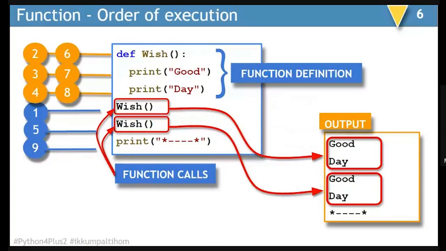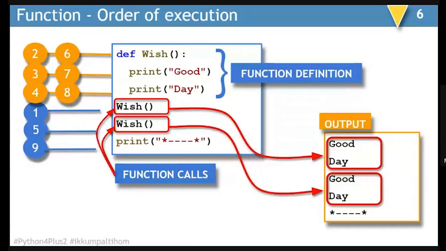This is the very first example of a function where we see the order in which the execution takes place. Think about, we are writing a code in which we have defined a function with the name wish, and we have two statements, good and day. Unless and until we call this function, the function will not execute on its own.